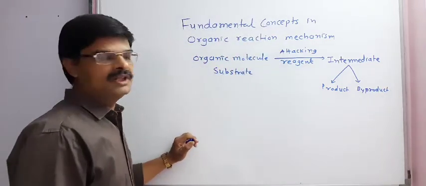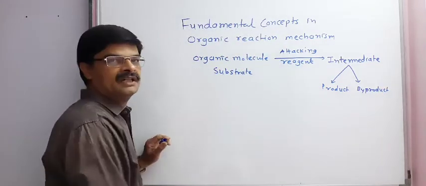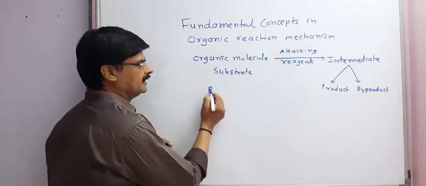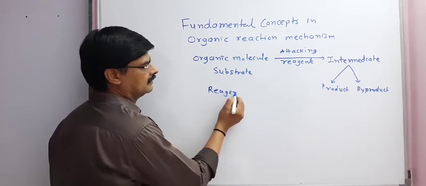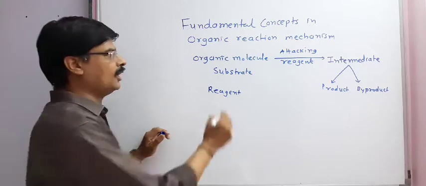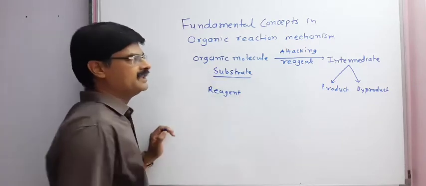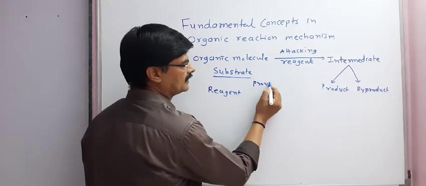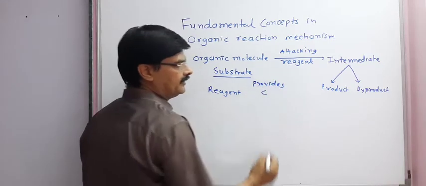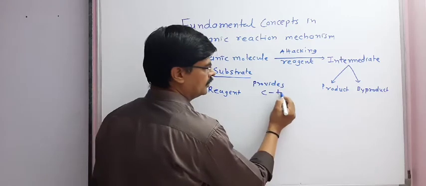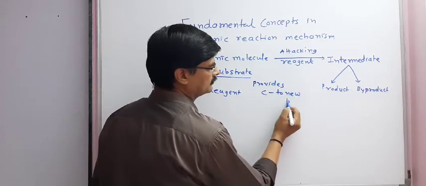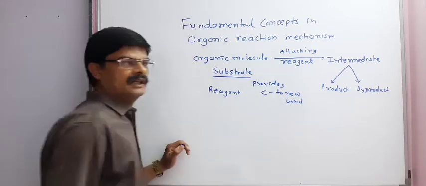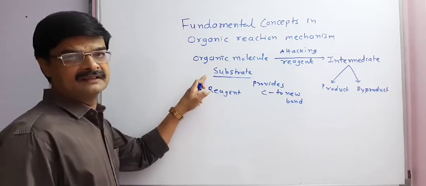Now, another molecule taking part in the chemical reaction is known as the reagent, because the organic molecule which is considered as a substrate provides carbon to the new bond, and that is why it is considered as substrate.